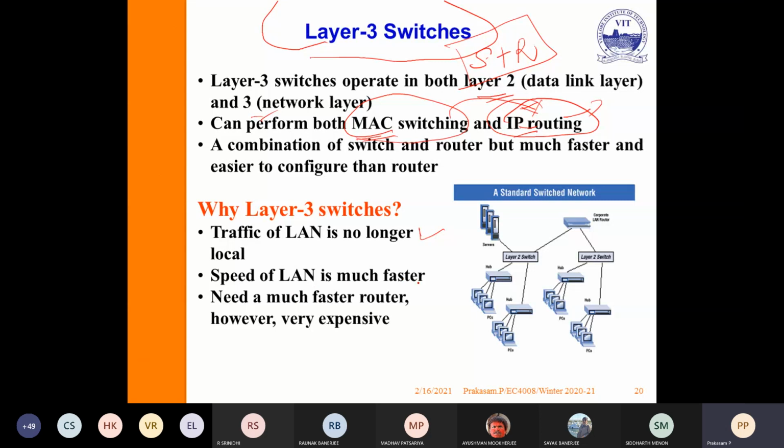The speed of LAN is much faster. If you are using L3, it performs both MAC as well as IP operations. The speed is best, so we need a much faster router. However, the only thing is, the L3 switch is very expensive. Again, it depends upon the application. Suppose we need a high precision, high speed application, then we can go for an L3 switch. It replaces both the L2 switch and the router.